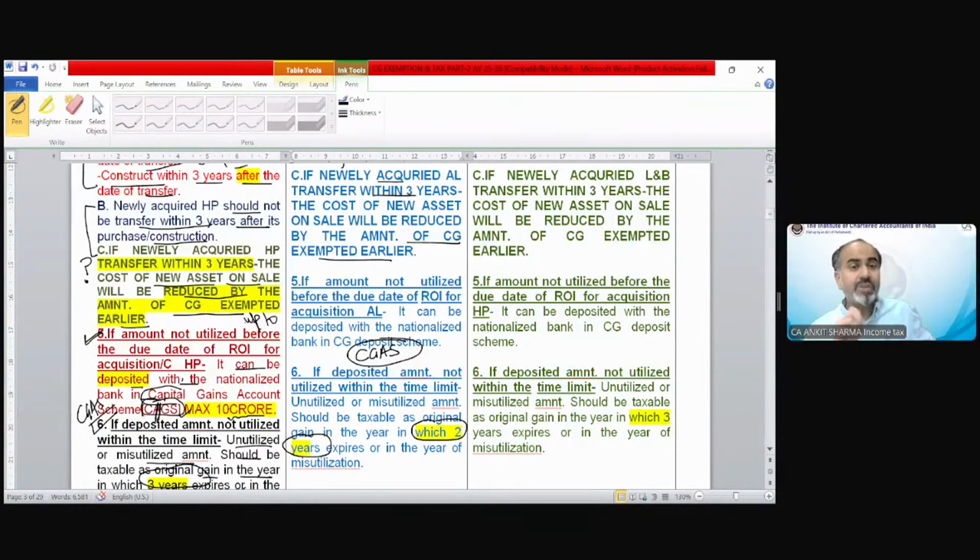Why? Because the maximum investment time under section 54 was 3 years for the purpose of construction. So unutilized would be taxable after 3 years. In section 54B, the time period is only 2 years for the purpose of investment. So unutilized would be taxable after expiry of 2 years. Clear? You must be seeing that after discussing section 54, other sections are so simple to understand. Section 54 is now too easy to understand.